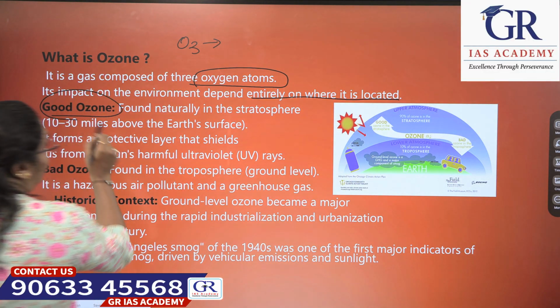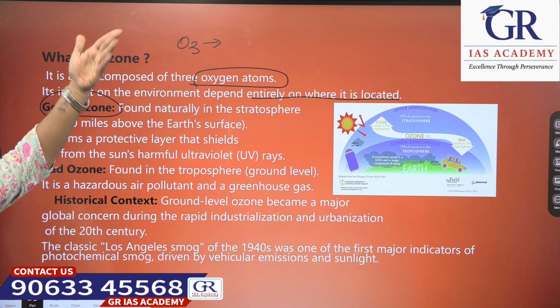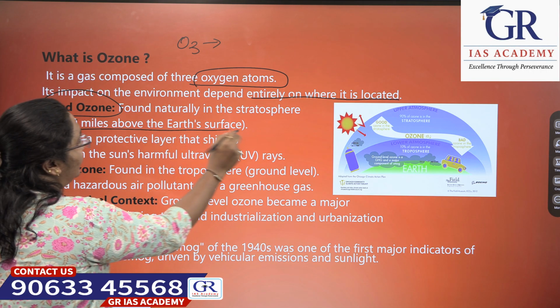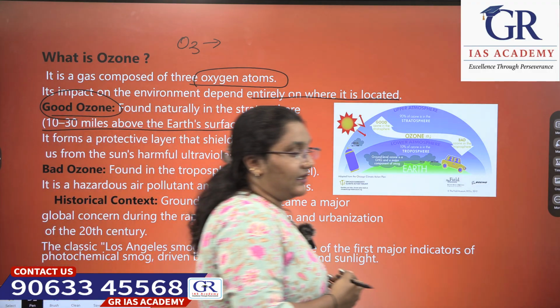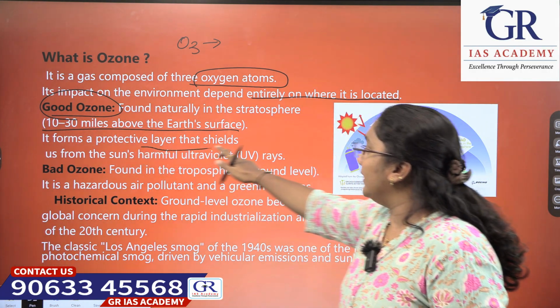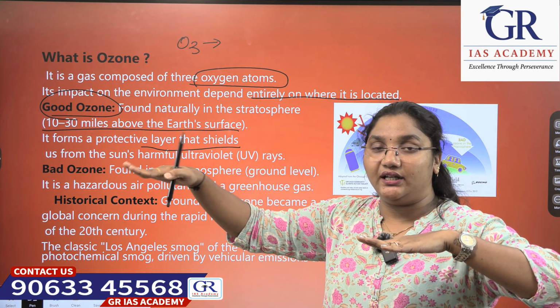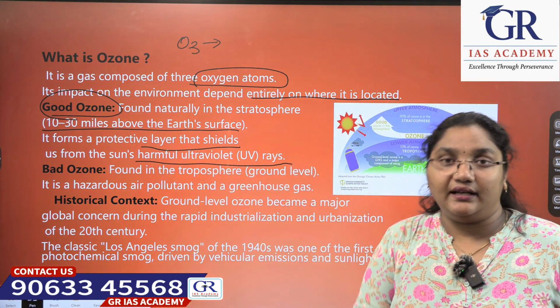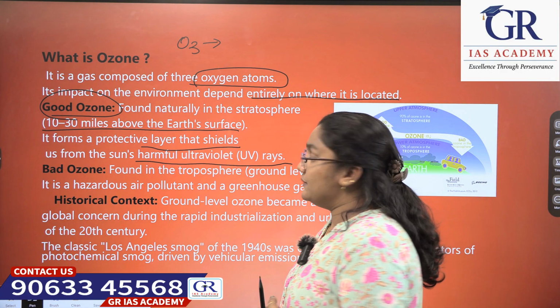This good ozone is found naturally in the stratosphere region of the atmosphere, around 10 to 30 miles above the Earth. It forms a protective layer that shields us from the sun's harmful ultraviolet rays. Right? Now, what is this bad ozone?